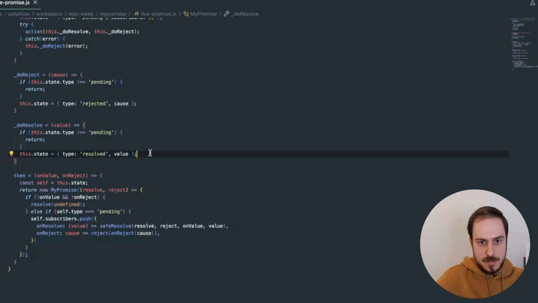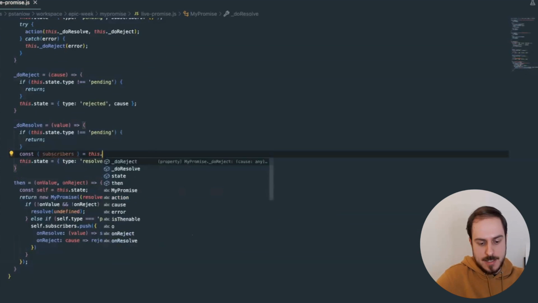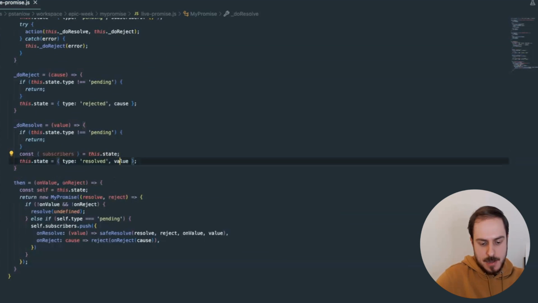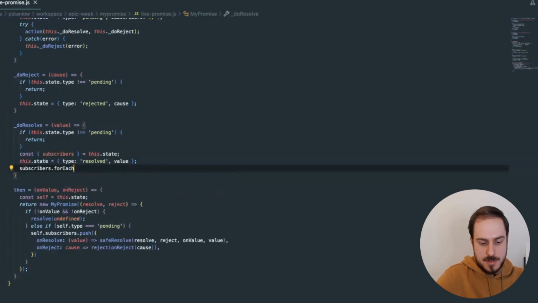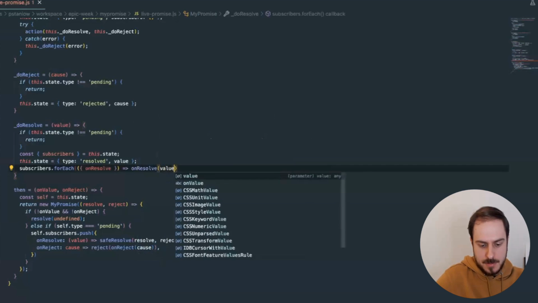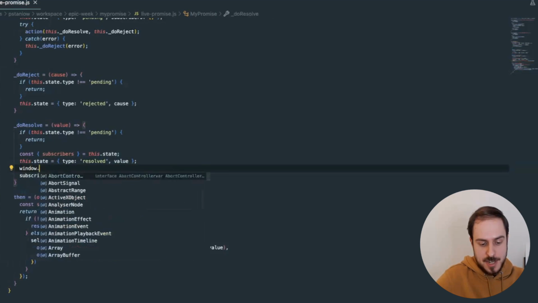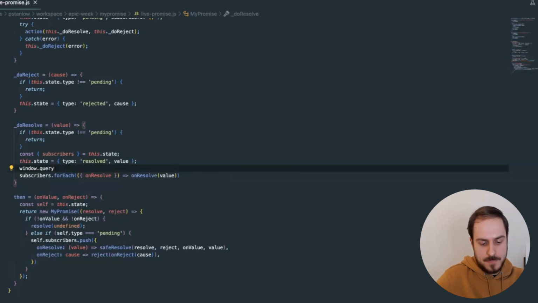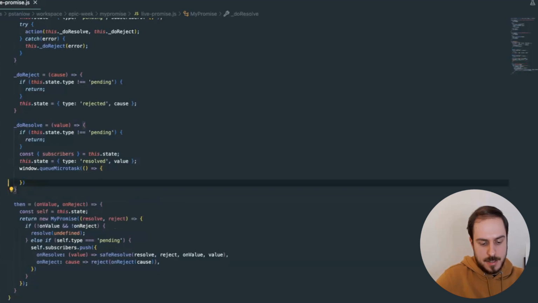So one way to do this is, let's take the subscribers out, and for each subscriber that's unresolved, we want to call it with the value. But that's not a microtask. To schedule a microtask, you can use the queueMicrotask API and pass a function to it. So now that becomes a microtask.